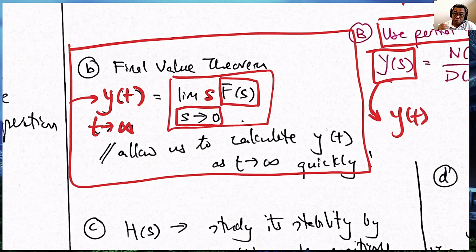Now this is a much cheaper way. Imagine if you have to compute y of t recursively, and it's very expensive. Okay, so this is the final value. What are the other things we can do?